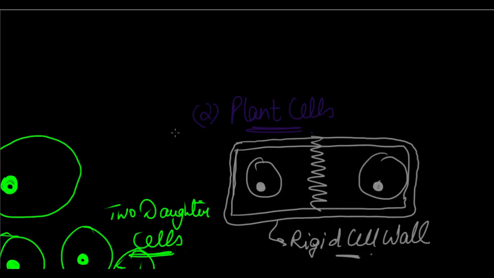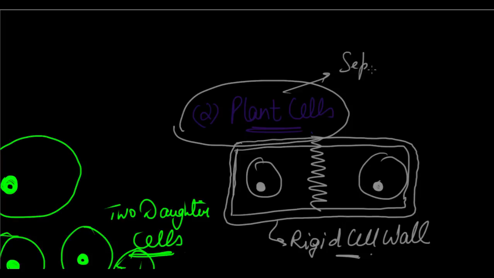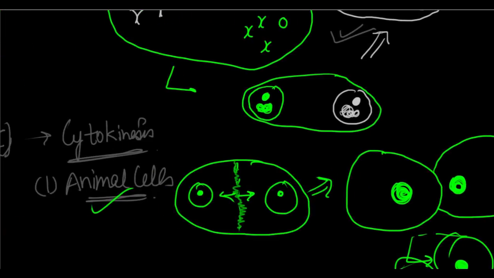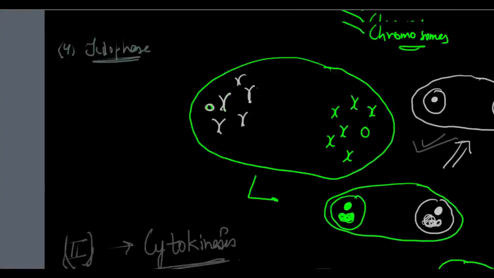But I will be making a separate video on cytokinesis in plant cells. I will be doing this in a separate video just after this. I hope you'll get your answers there. Because of the presence of the rigid cell wall, it is not as easy as in animal cells. It's a slightly more complex procedure, so I'll be taking that up in the next video. So with this, we conclude this video.